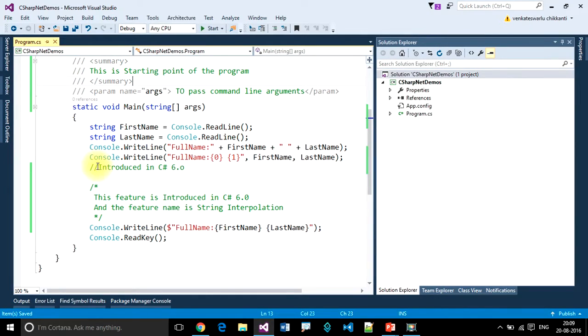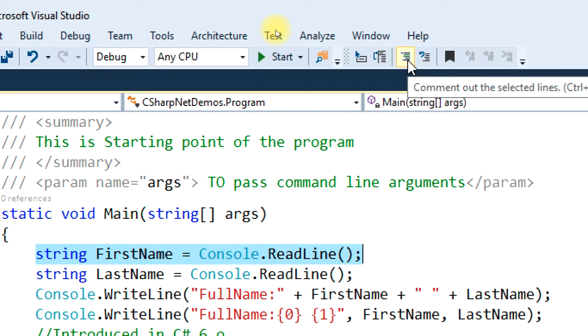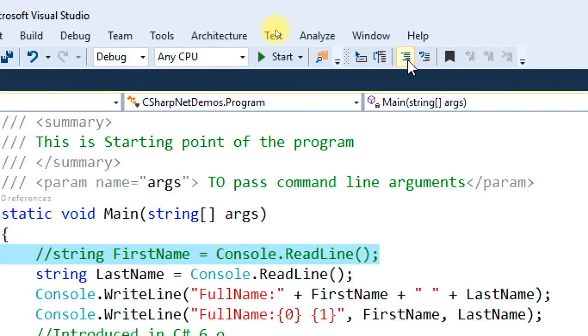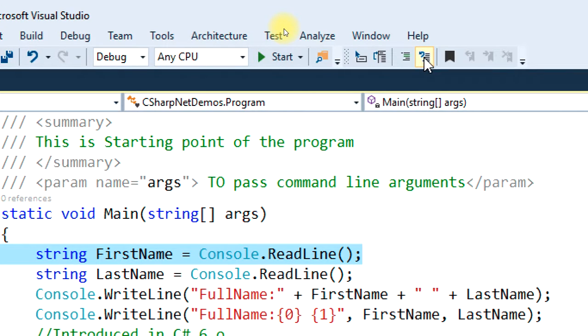Okay, so you need to type double slashes for single line comments, and slash star and star slash for multi-line comments. Three slashes for documentation comments. If you want to comment a line using some icons, you can do that from here. This is comment out. See this, comment out the selected line. Click on that, it will comment that for you. If you want to uncomment it, click on the next icon, uncomment. So these are the icons if you want to use them.